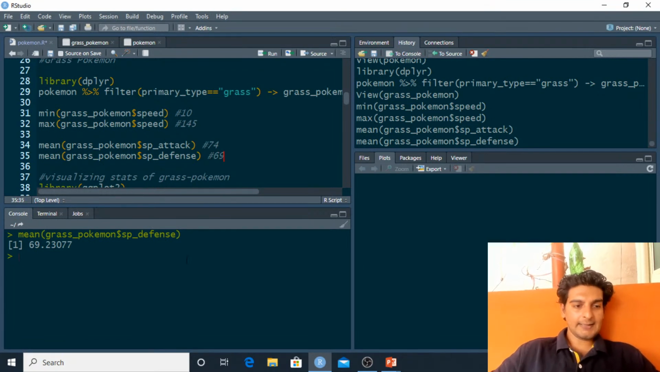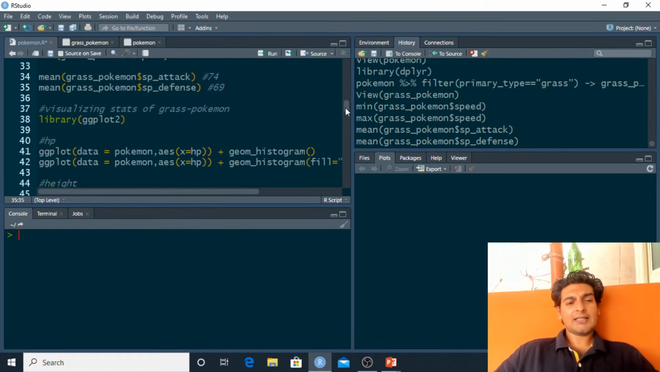I'll also add 69 over here. So we have glanced at some basic information of the grass type Pokemon. Now it's time to visualize some stats of the grass type Pokemon. So here I'd want to understand the distribution of HP. HP is basically hyper power of a Pokemon. So I'd want to understand the distribution of hyper power of a grass type Pokemon.